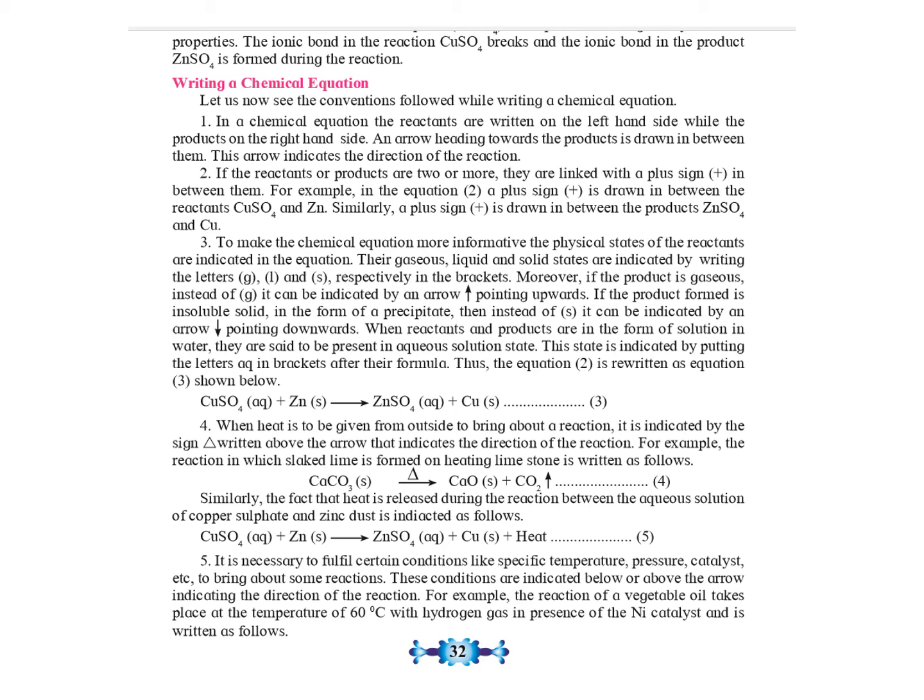Now look at equation number 4. You can see there is a small triangle, delta sign. This shows that during this reaction, heat is taken from outside. Beside carbon dioxide, there is an arrow pointing in the upward direction. This shows that carbon dioxide is a gas which is being liberated. If you look at reaction number 5, you will see that heat is written on the right hand side. In this reaction, heat is given out.